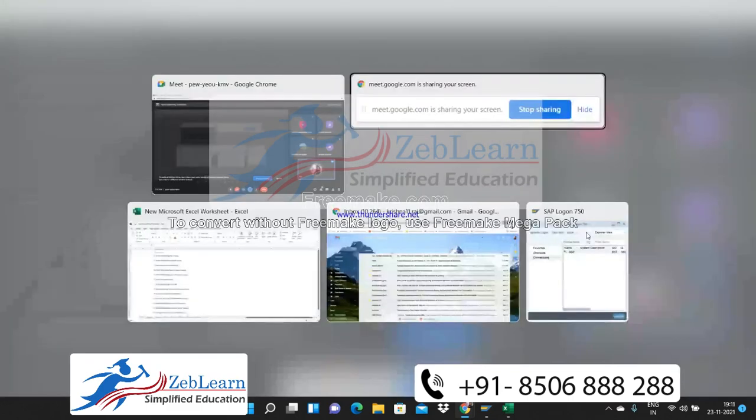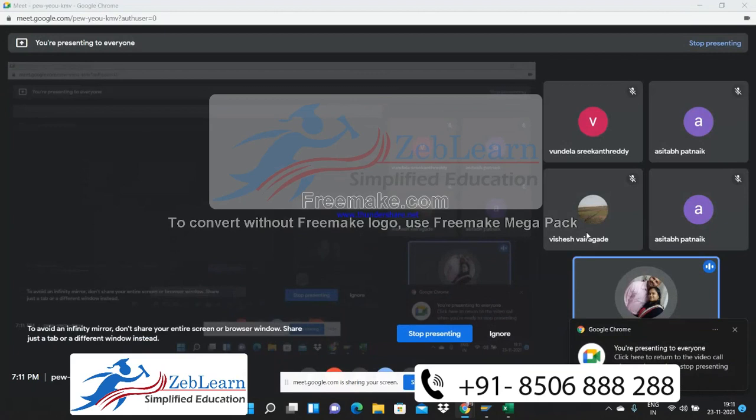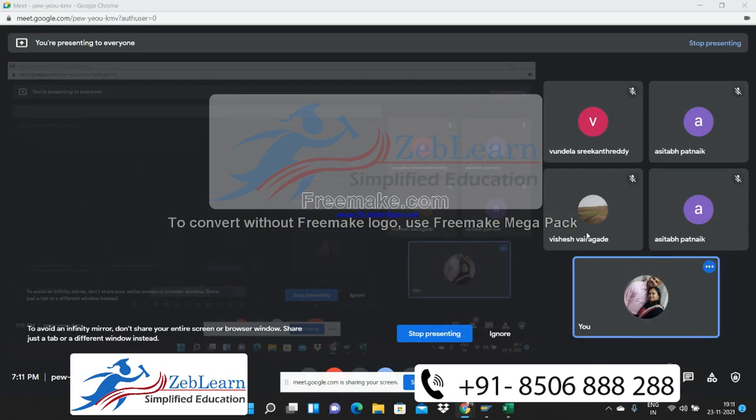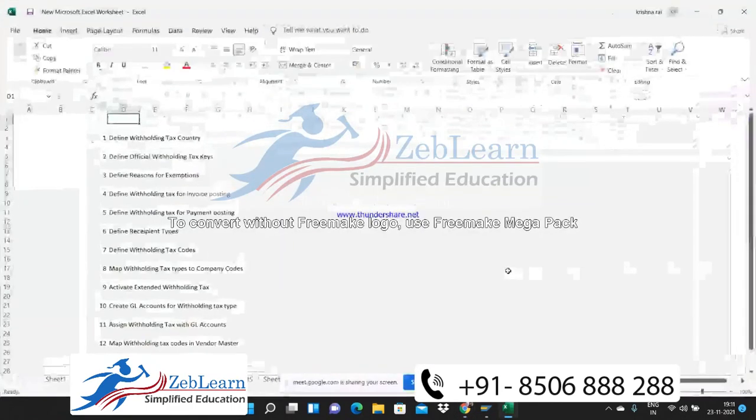One thing I want to ask you guys: do you know on what amount TDS needs to be deducted as per rules? Vishesh, on what amount do we have to deduct the TDS amount? What is the assessable value to calculate TDS? Yeah, we deduct on the basic amount. It is to be deducted on the basic amount, so net of tax. We can say it is the taxable amount, right?